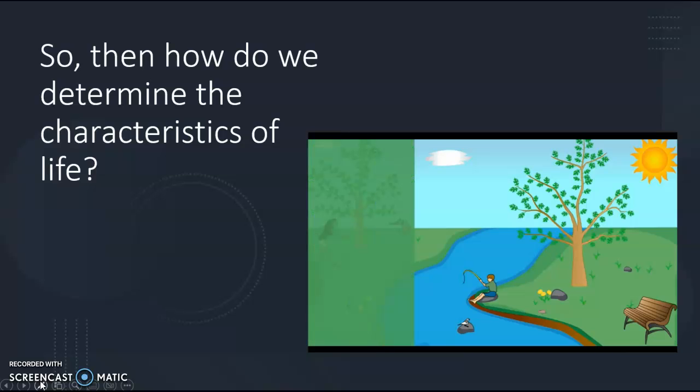Living things all share 7 distinct characteristics. They grow and develop, they are able to reproduce, they respond to their environment, they use energy, they maintain homeostasis, they have cellular organization, and they are able to adapt, evolve, and pass on their genetic information in the form of DNA.